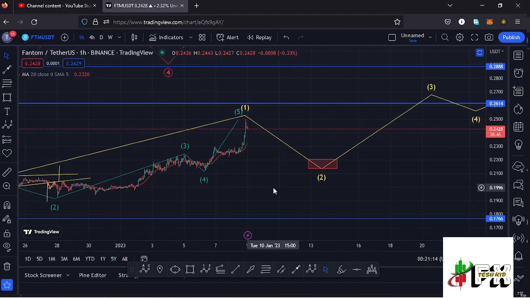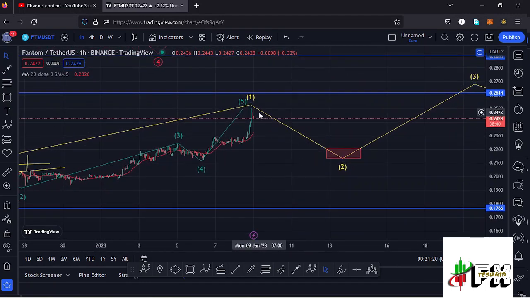Even after seeing that huge bounce to the upside, my primary scenario still remains that we are going to see lower prices in the formation of this wave 2 before we see a wave 3, then a wave 4 to fully maximize the formation of that higher Elliot wave count 3.